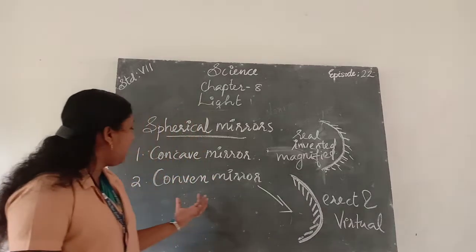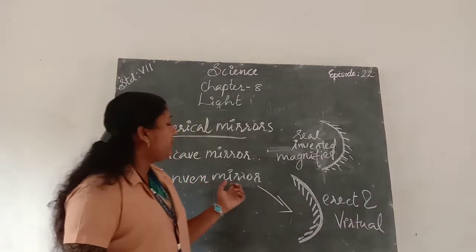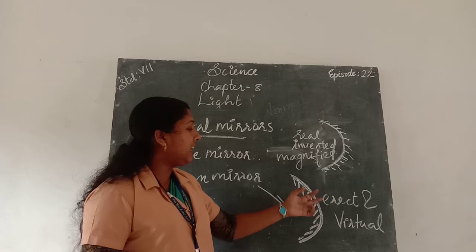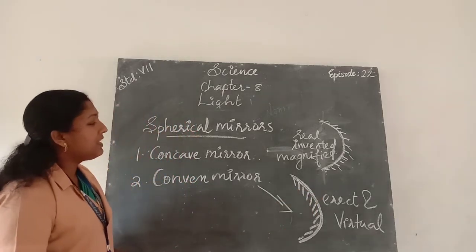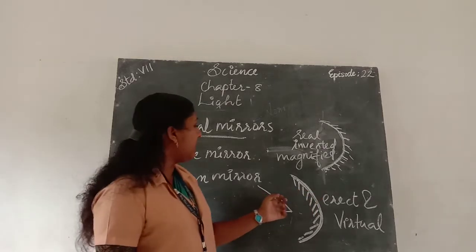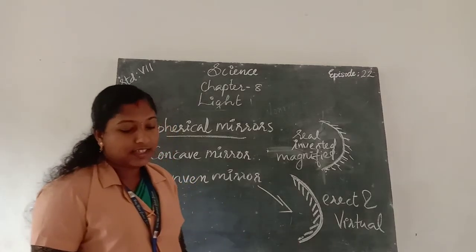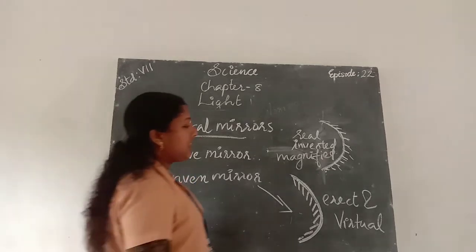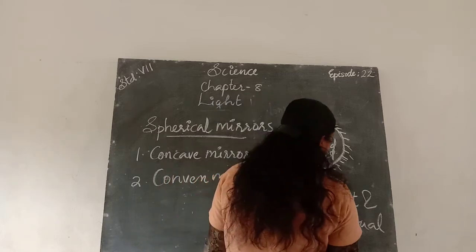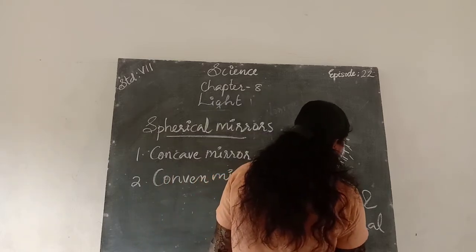Okay. Then we learn about the images formed by a convex mirror. The images formed by a convex mirror are erect, virtual, and diminished. Small images are formed.